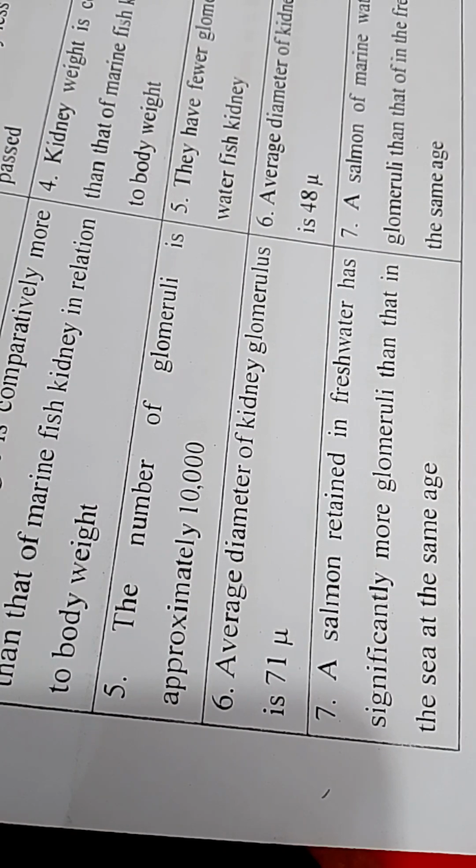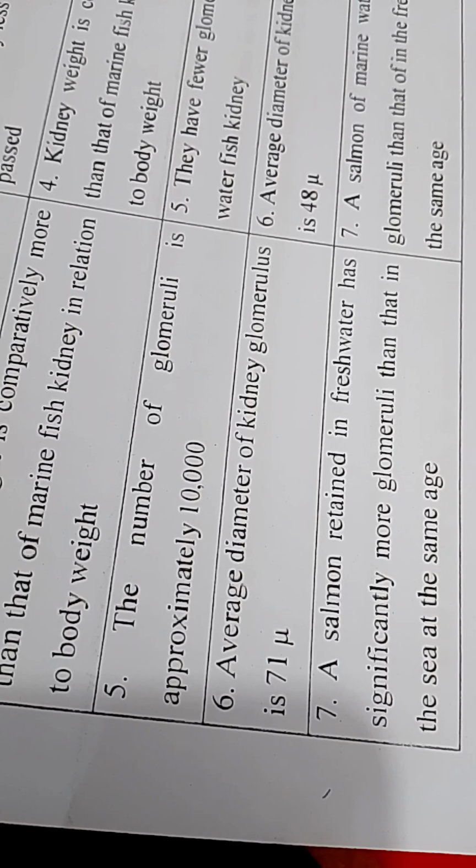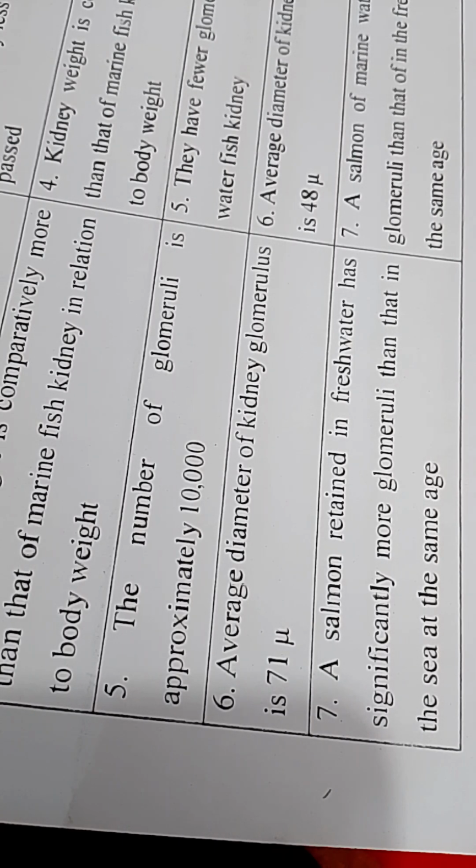Difference between kidney of freshwater and marine fishes. Freshwater fish kidney or marine water fish kidney. The typical freshwater fish kidney has many glomeruli and comparatively larger. The typical marine water fish kidney has less number of glomeruli and also smaller. Blood supply is well developed in freshwater fish. Blood supply is not well developed in marine fish.